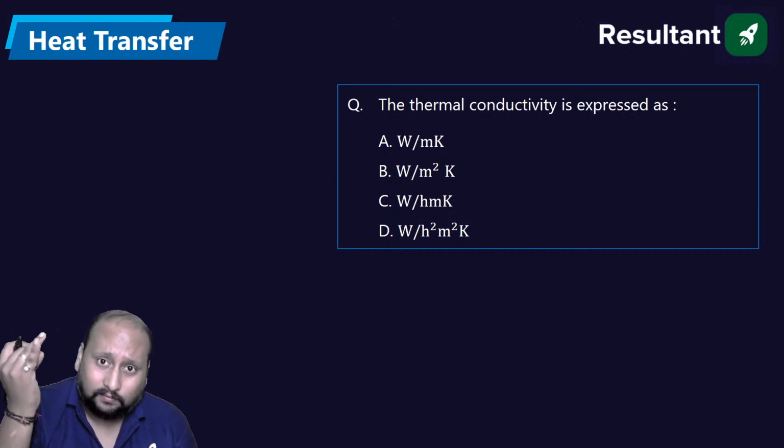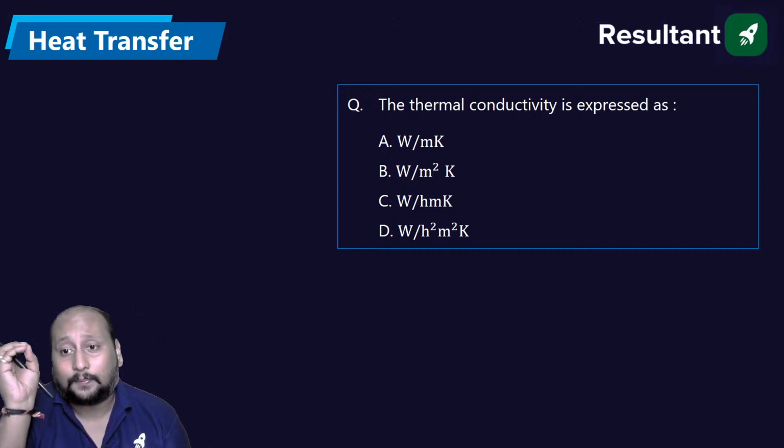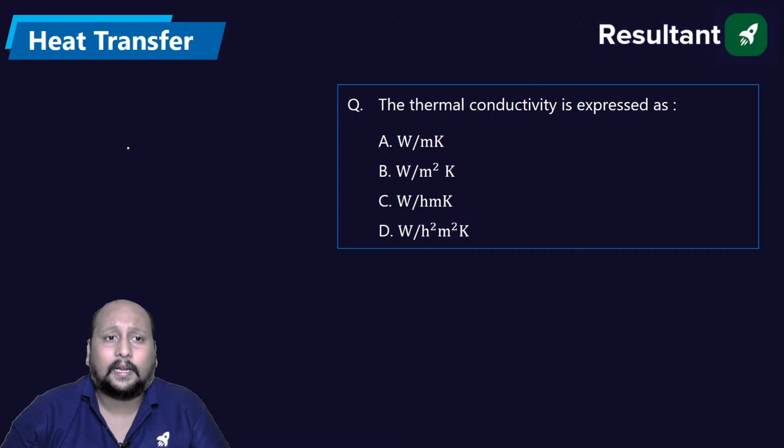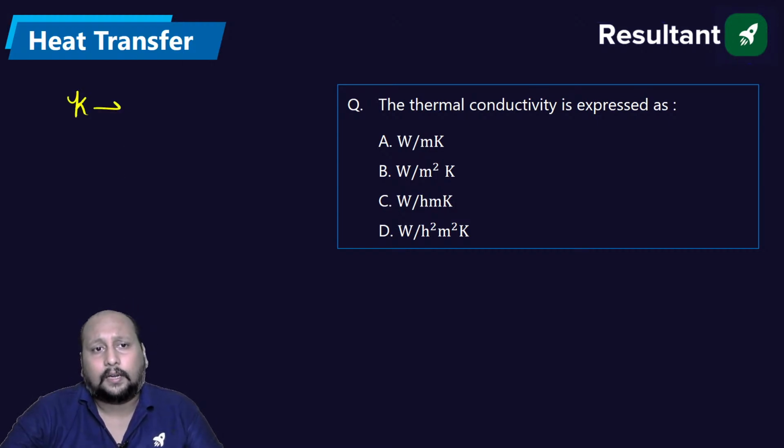RRB JE, State JE examination, ये सबसे ज़्यादा पूछा हुआ question है. Can you tell me what is the answer? Thermal conductivity. The unit of thermal conductivity is watt per meter Kelvin. Option A is correct. Watt per meter Kelvin.